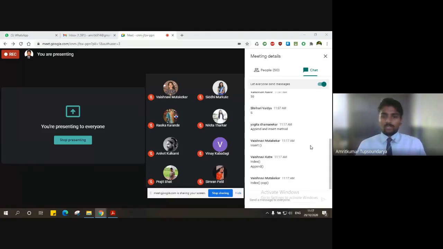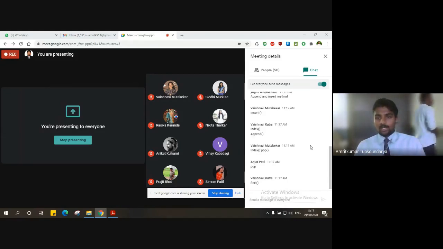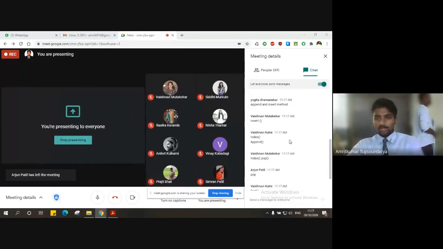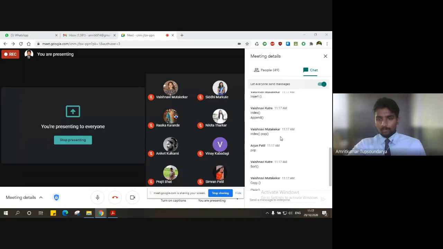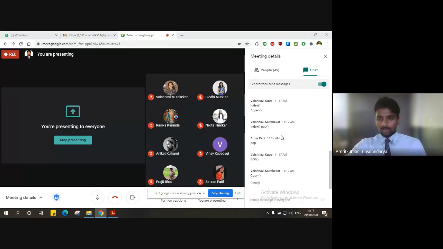Opposite to it, insert gives us the flexibility to add a new element wherever you want, irrespective of the last or first item, provided you give the index as the input. Very good. Many people say index, append, okay, pop, fine. Sort, very good. Vaishnavi says sort.